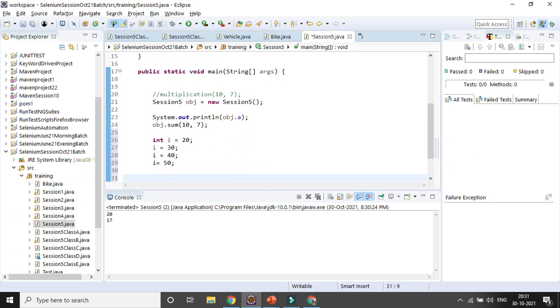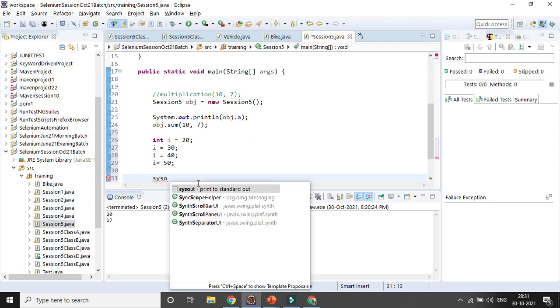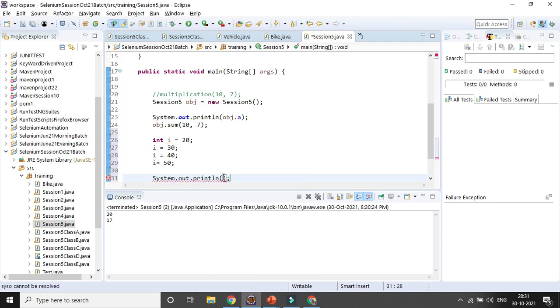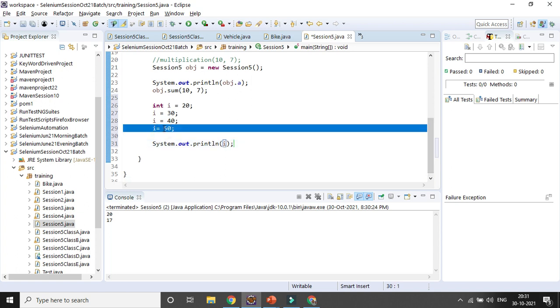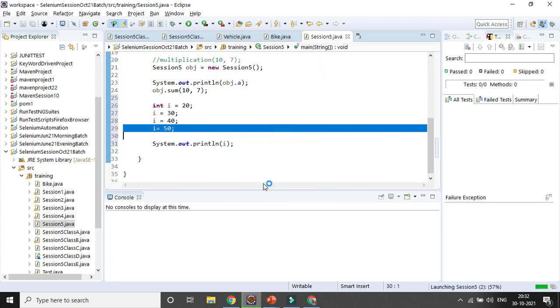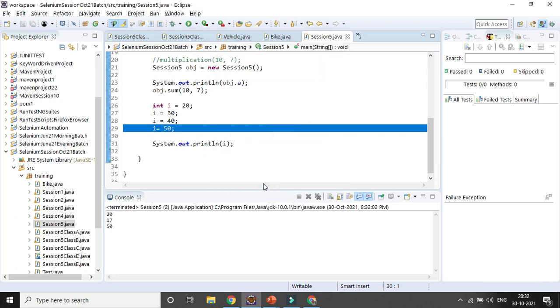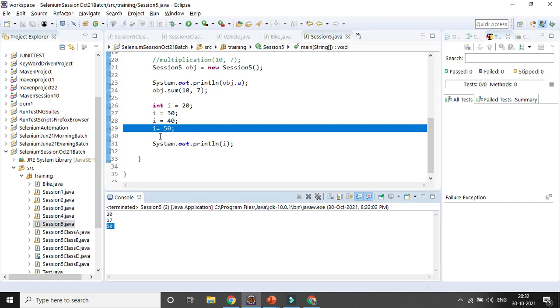Okay. Then if you want to print the value of i, can anyone tell me what value it should print? It will take the last one, right? Though you define some values, it will take the latest one. Okay, you can see this is coming as 50. Let's comment this out.